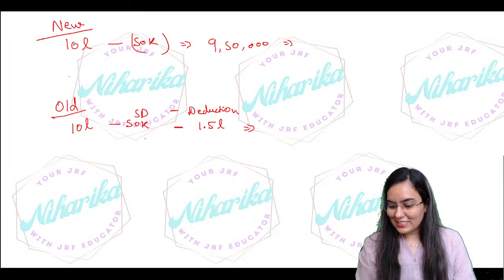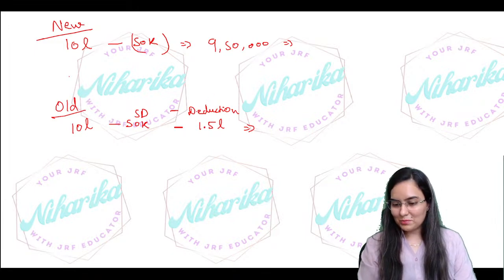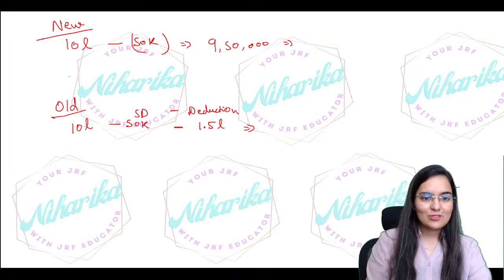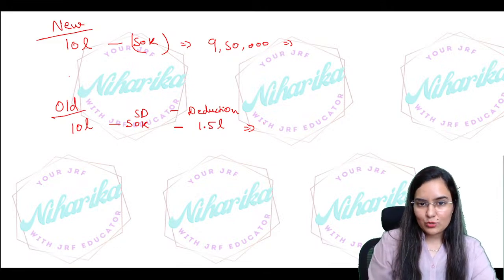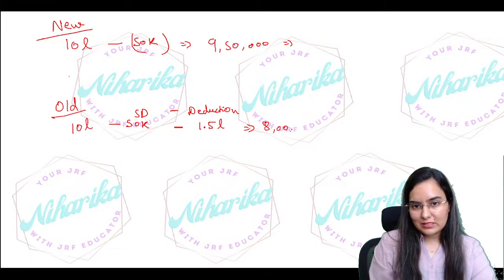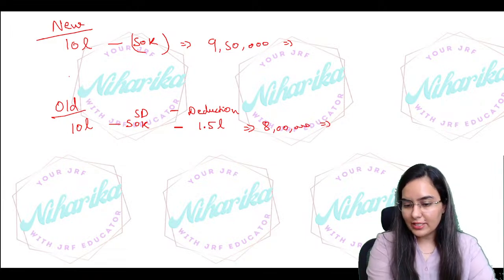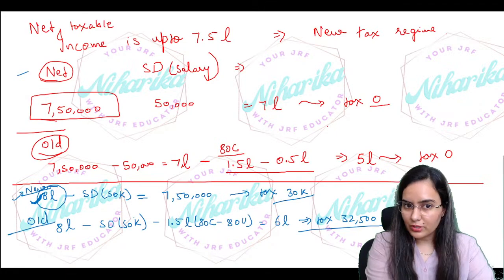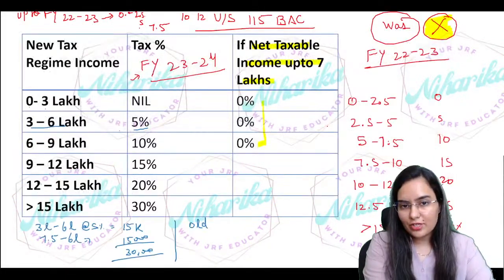Okay, new is 31,200. Very nice, superb, so quick, awesome. So this will be minus 2, so that will be 8 lakh, right? So on these you can definitely calculate as per the old and new, right? Without higher education cess.